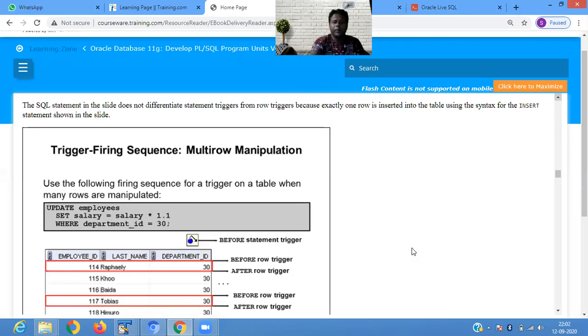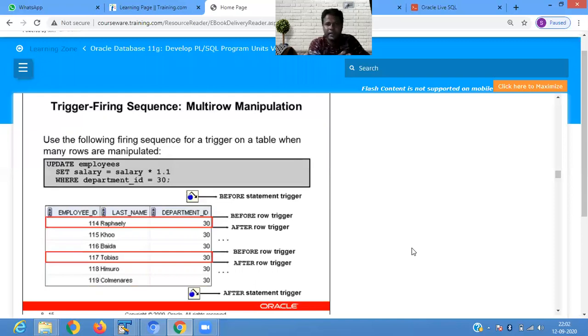Update statement is what? Before update, you are having an old record. After update, you are having a new record. So it's saying that before the row trigger, update employee set salary equals to salary into 1.1, where employee ID equals to 30.